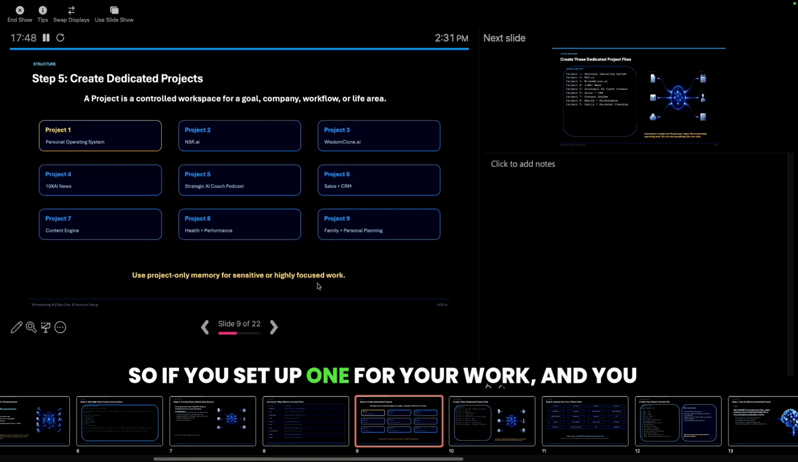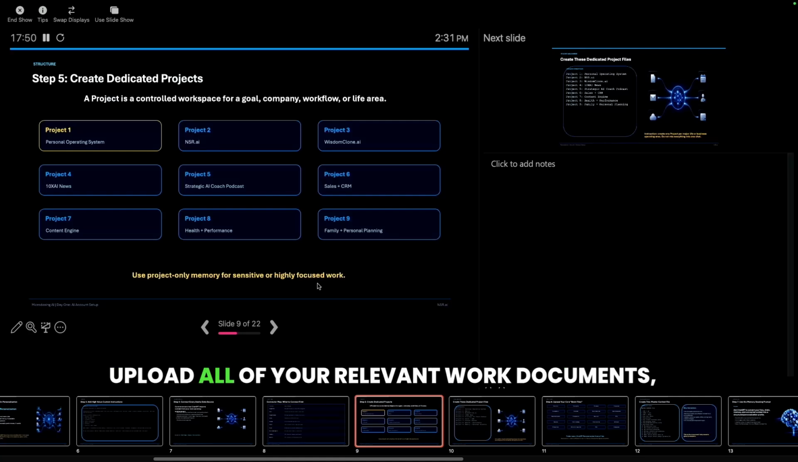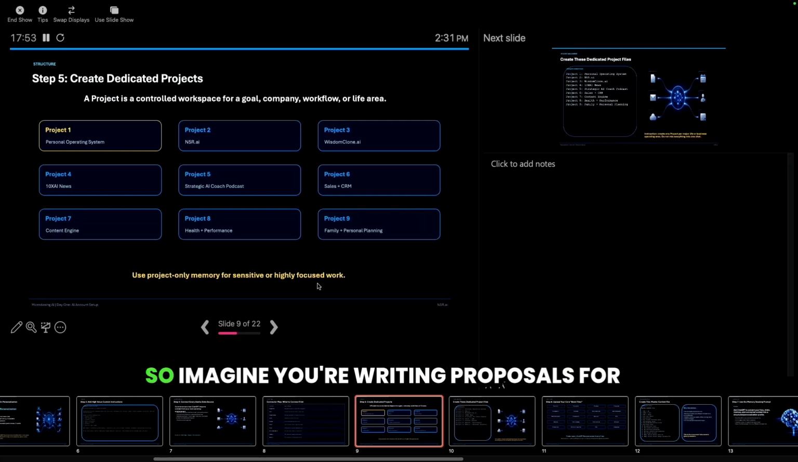So if you set up one for your work and you upload all of your relevant work documents, so imagine you're writing proposals for your company, but imagine you're able to upload thousands of proposals or decades of proposals or years of proposals. And then you ask AI to create a new proposal. It not only has understood and digested all of your old ones, it's going to use best practices.